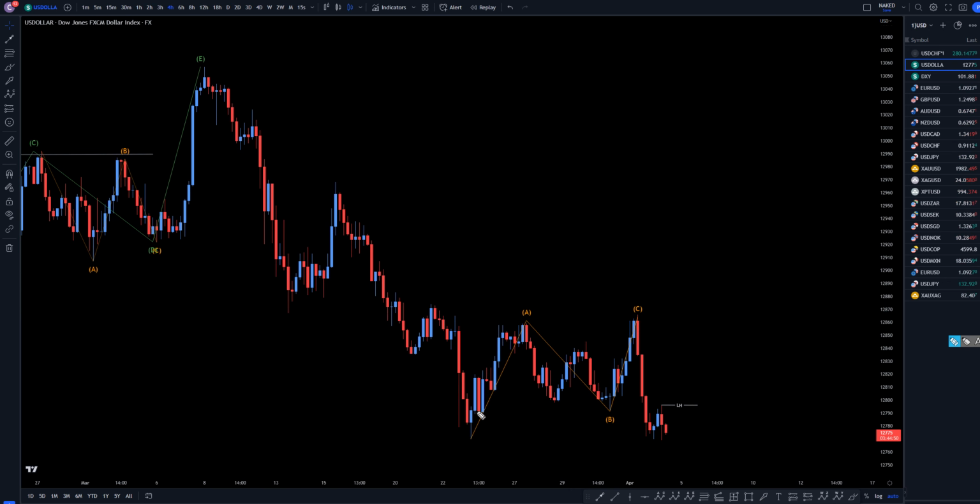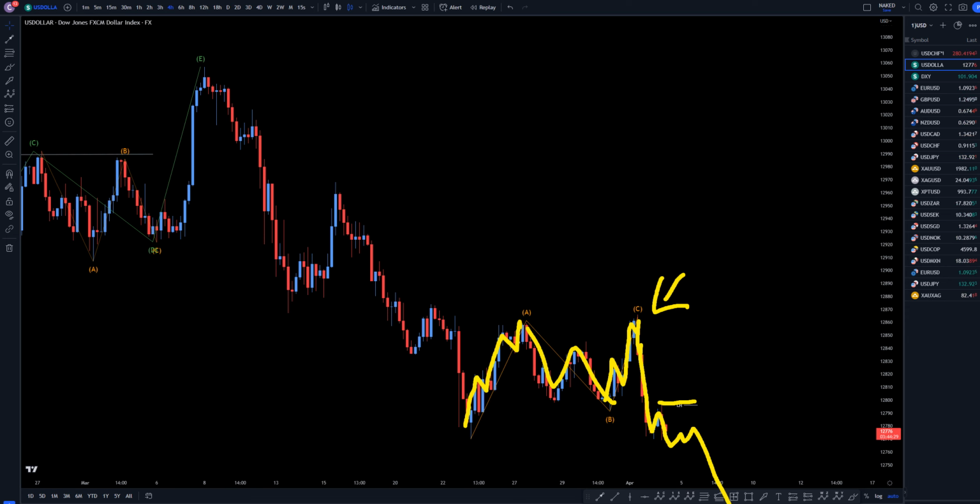On the 4 hour time frame, you can see the last trend right here for the wave A. You can see the 3 waves down for the B. You can see the uptrend for the C. Nice big impulsive move down yesterday, showed us that the correction really was over. That definitely looks to me like the end of a correction. So unless price goes up and takes out this high right here, the trend is definitely still down, and I still think there's a very good likelihood that it will just keep on trending down.